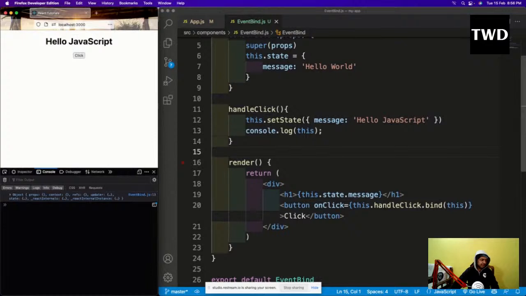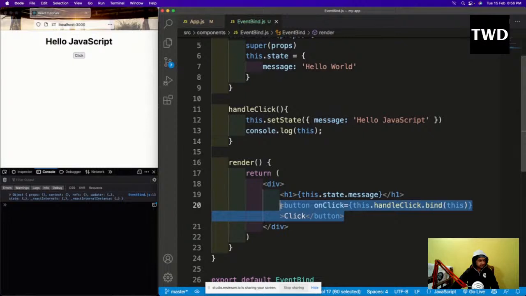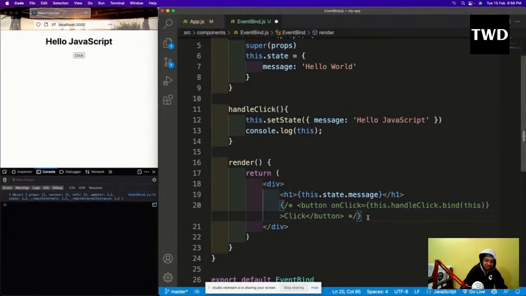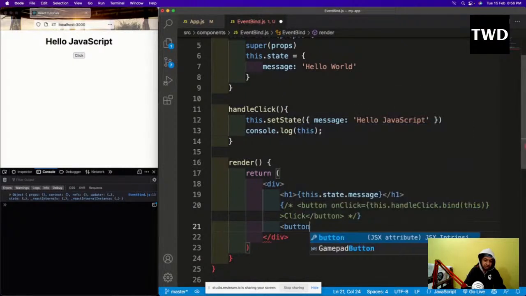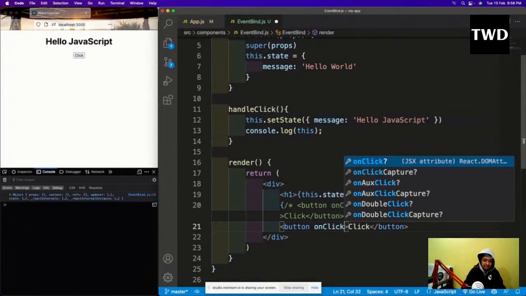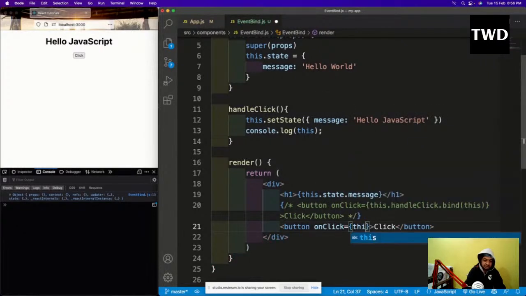Okay, so let us look into method number two. Let me comment this out. So this is method number one. Method number two is the earlier method which we have already seen. We are going to see that method first, then we are going to see some arrow function methods. Arrow function methods are actually very cool, and this is something which you are going to use a lot. So for the button, onClick equal to this.handleClick, and then